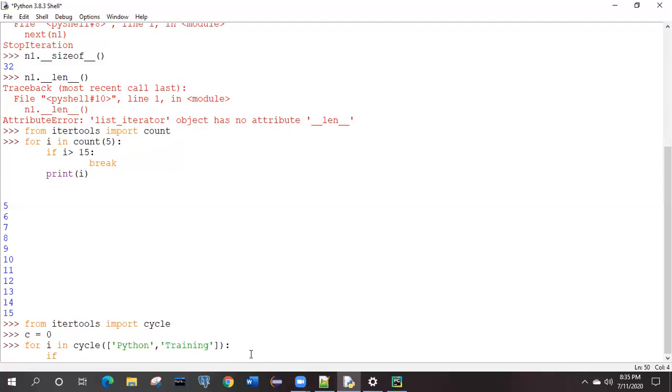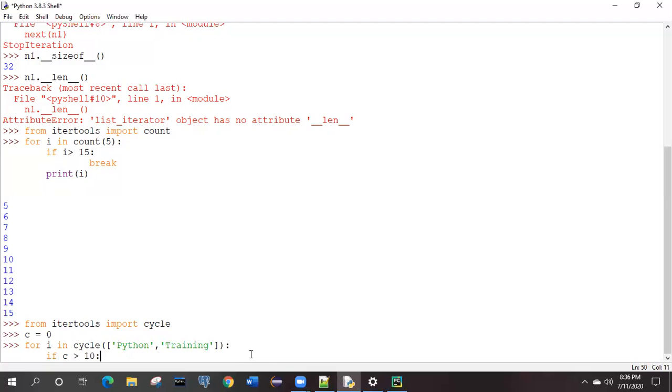I cannot give the condition on i, because initially i was 1, 2, 3, so I could give i greater than 15 and then break it out. For that purpose only we have taken the variable c equal to 0. Any variable you can take. So you can put over here, if c is greater than 10, if the value of c is greater than 10,